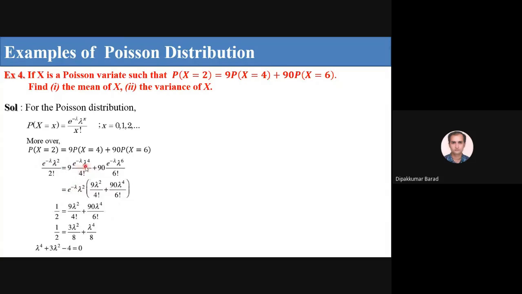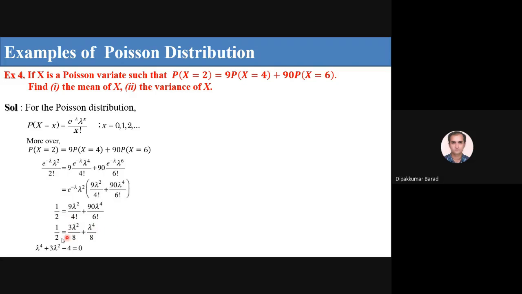So we have taken e raised to minus lambda common from the bottom, and we cancelled it out. If I simplify, then 1 by 2 is equal to 9 lambda square upon 4 factorial plus 90 lambda raised to 4 upon 6 factorial.